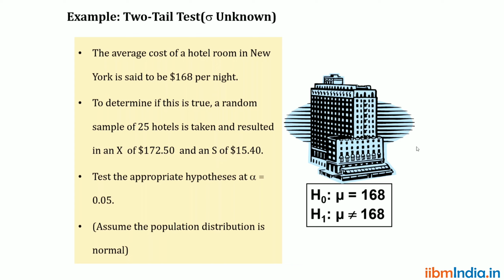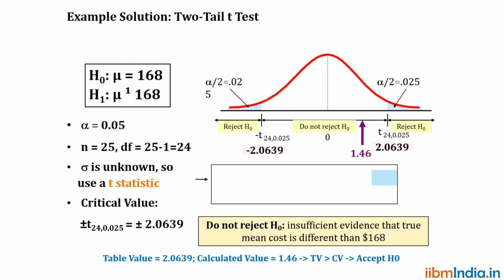So first we need to frame the hypothesis. Second, we need to select the appropriate test. Here we are selecting the two-tail t-test. Third step, we need to clearly define the level of significance and degree of freedom. The level of significance is alpha, which is 0.05, as given in the example.